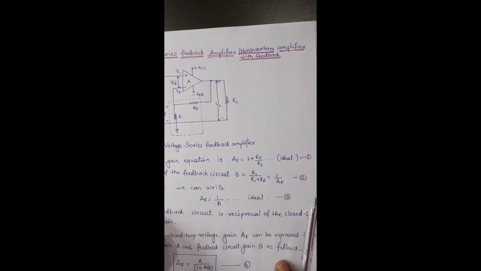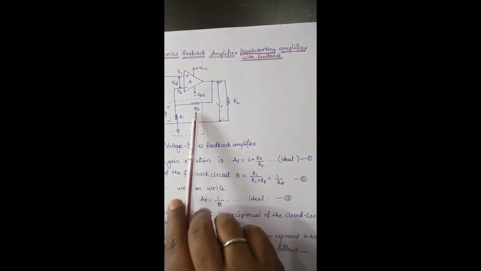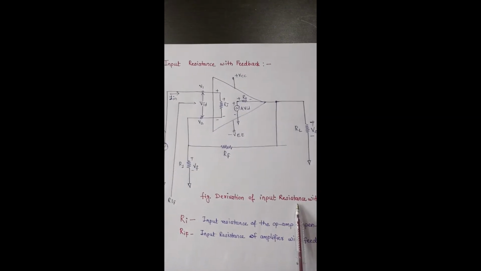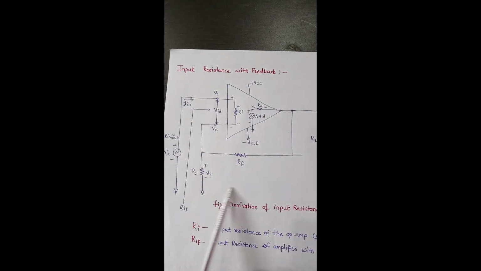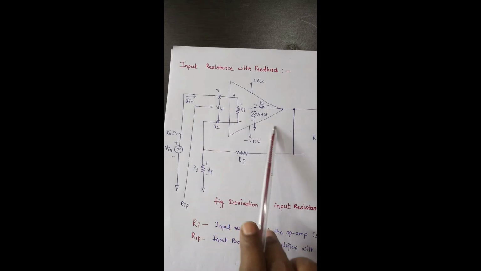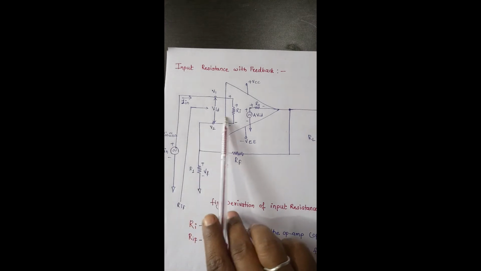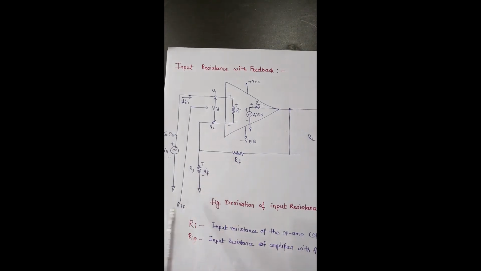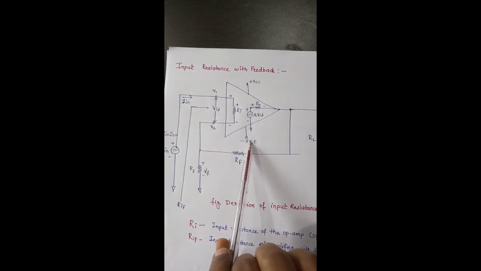Now we have to find out the input resistance for this voltage series feedback amplifier. When we are calculating the input resistance of the network with feedback, we have to modify the circuit. Input resistance is nothing but the resistance measured at one of the input terminals with respect to ground. Here we are providing Vin input signal to the non-inverting input terminal, and this is our feedback network, plus VCC minus VEE.